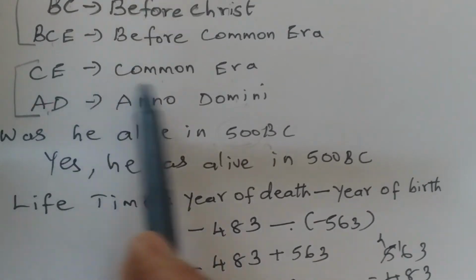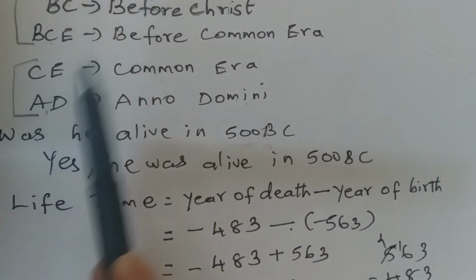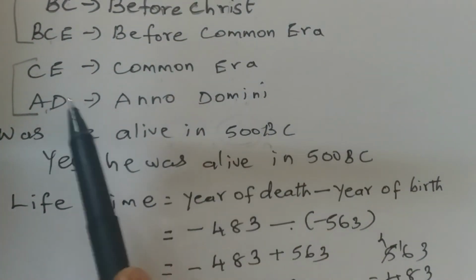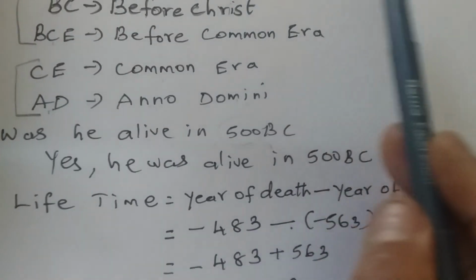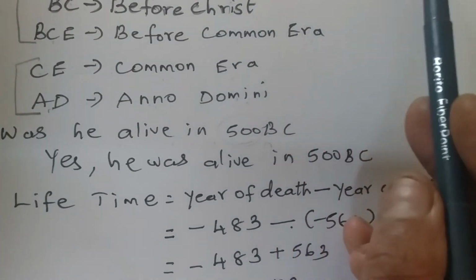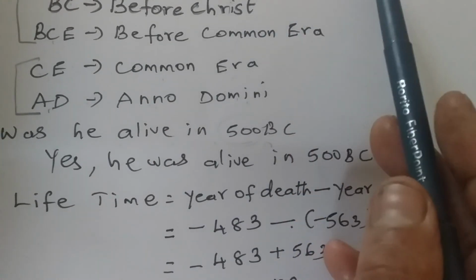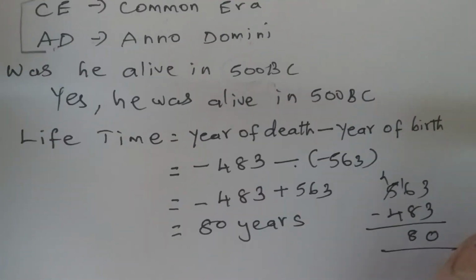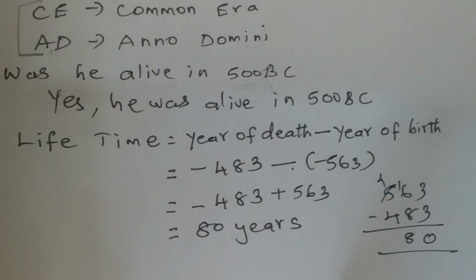And now the year we are counting is called common era. The present year is called common era. Another name, previously, was AD, Anno Domini. Now it is common era. We are in the 2021st year of common era. Okay, children, I hope you all got some idea about integers and also BC, AD and BCE, CE.